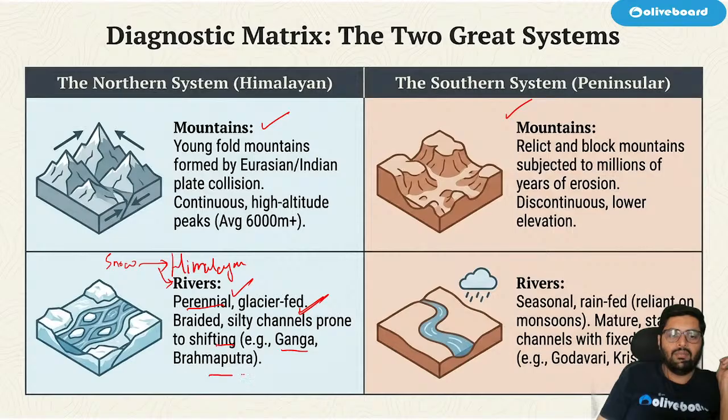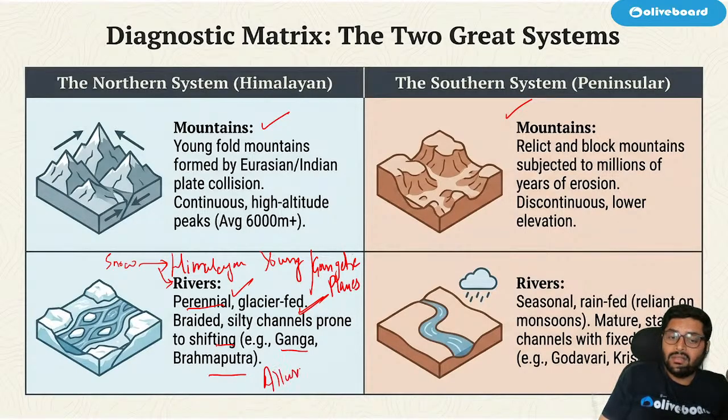So Ganga and Brahmaputra are examples of Himalayan rivers. Now these rivers are comparatively young compared to peninsular rivers. And these rivers form the Gangetic plains. They make the Gangetic plains by depositing which soil? Alluvial soil.